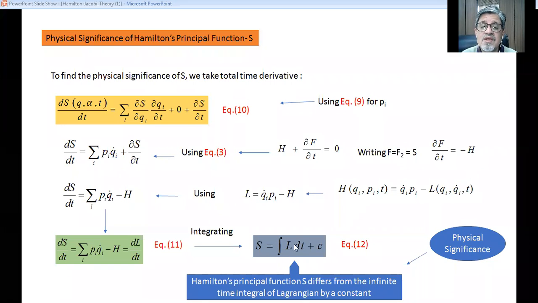Both are not equal on their own; you have to add some constant so that it becomes equal to Hamilton's principal function. If both are equal, then the constant should be 0. If constant C is equal to 0, then both are equal to each other. But if constant C has some value, then both are not equal, so the difference is only the constant.